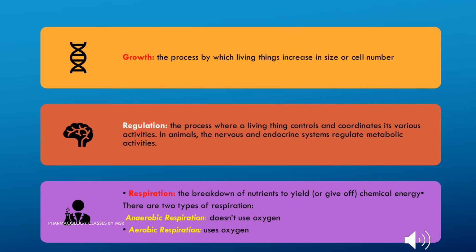Growth is a process by which living cells increase in number and increase in size. Whereas regulation involves coordination between all the cells or organs in our body so that we have a normal range of everything. To maintain normal homeostasis, we need coordination and control among all the activities of our body.